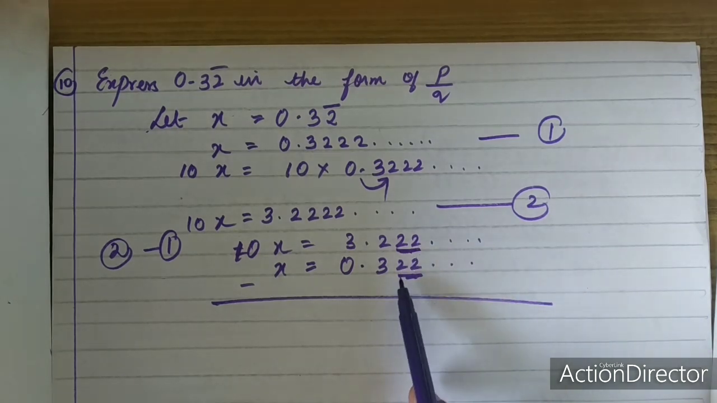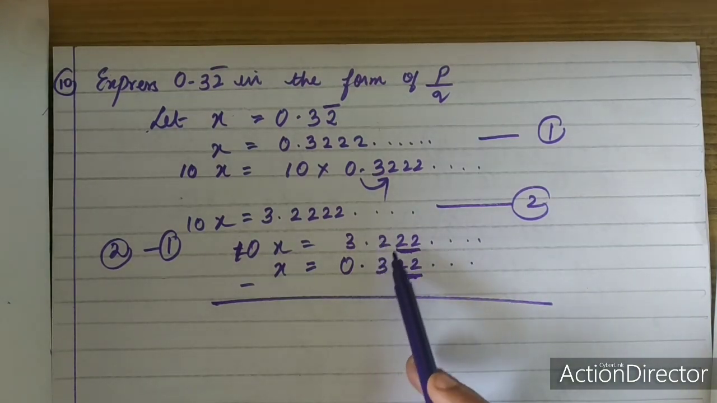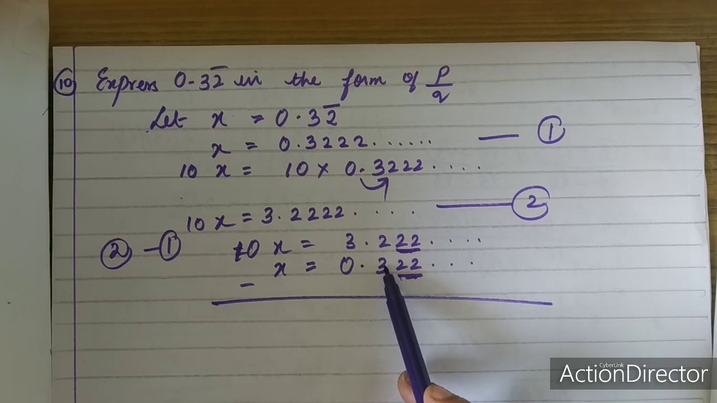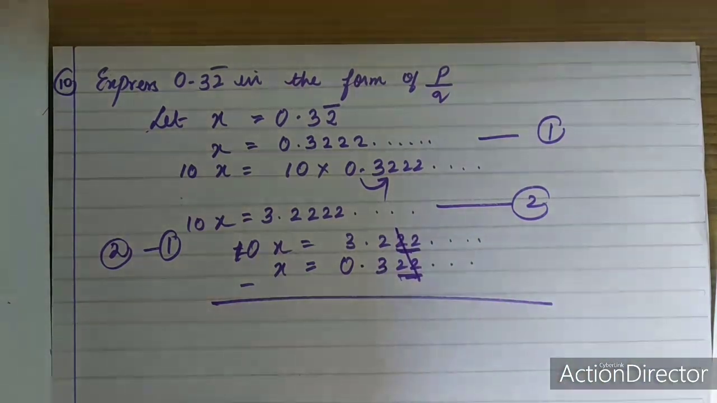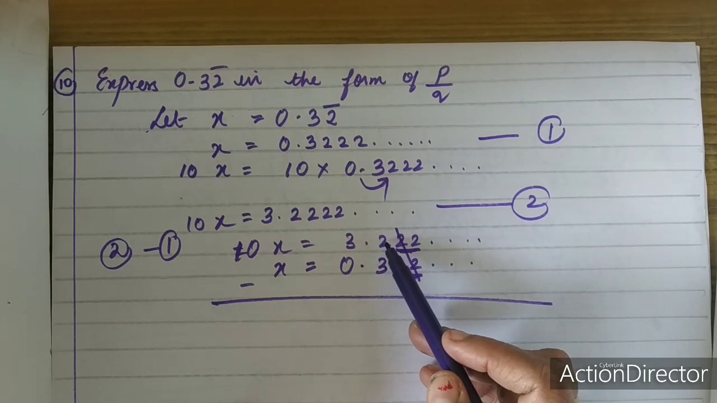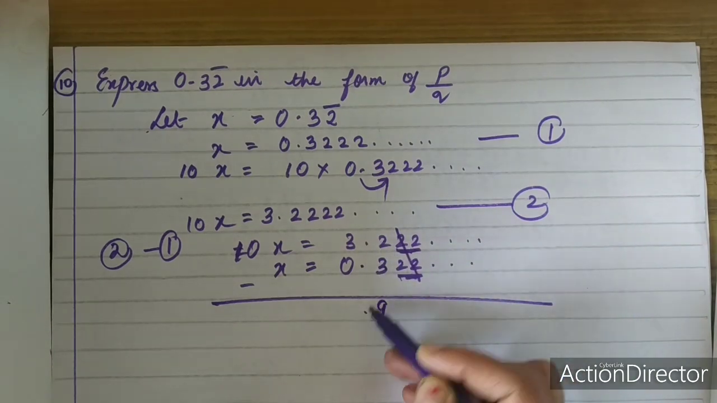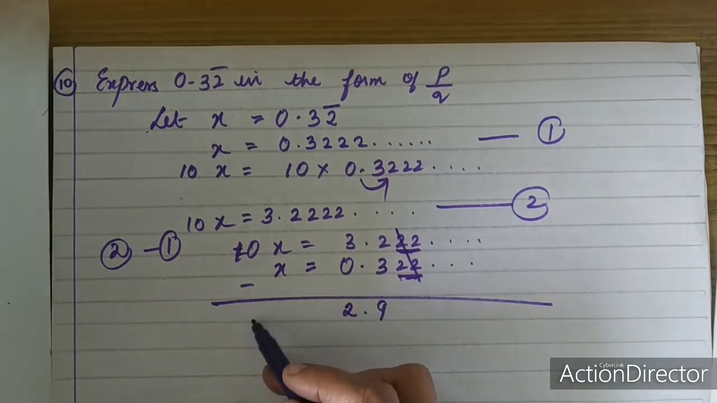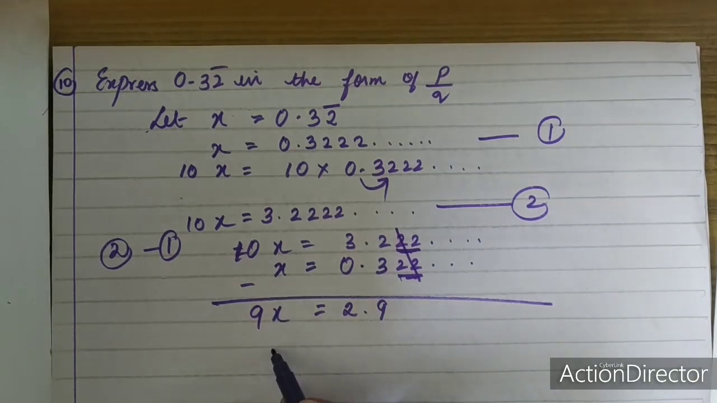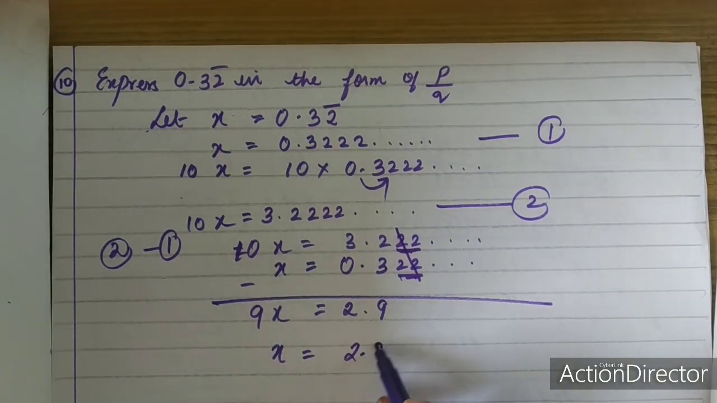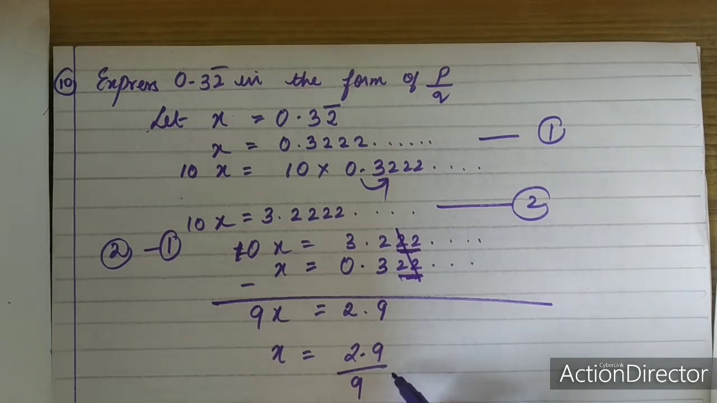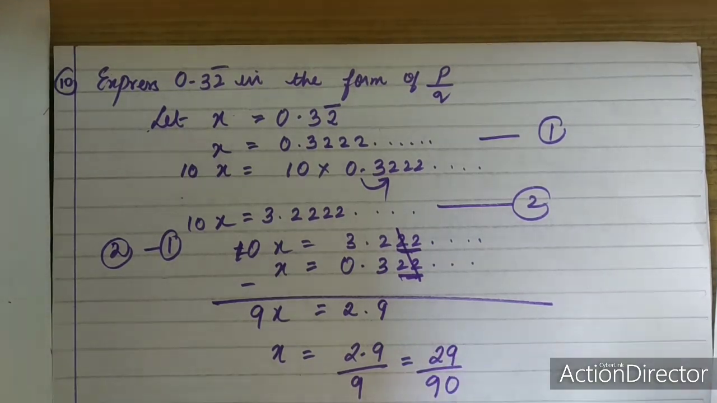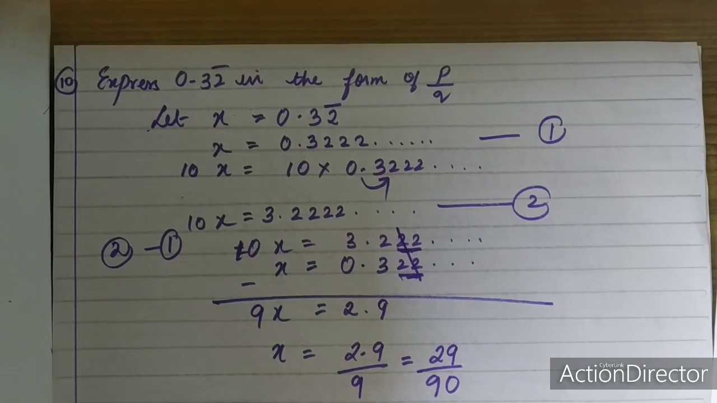I can cancel 2 over here, 2 over here, but I cannot cancel it over here, because here having 2, here having 3. I cannot cancel. Only an equal number of decimal places I can cancel, and 12 minus 3 is 9, and 2 minus 0 is 2. So here you have 9x is equal to 2.9, or x is equal to 2.9 upon 9. In order to remove the decimal place, I multiply by 10 and remove the decimal place. This can be written as 29 upon 90. So this is in the form of p by q now.